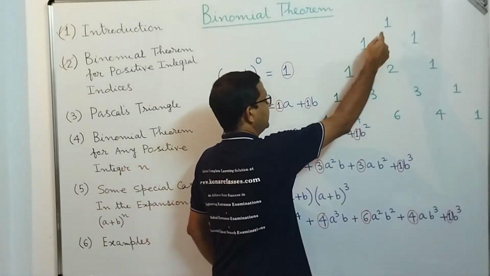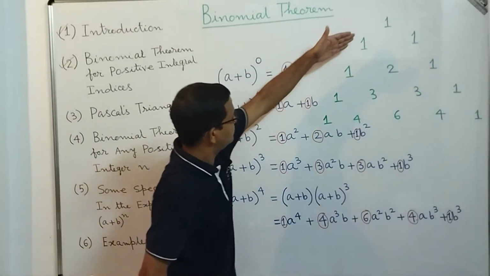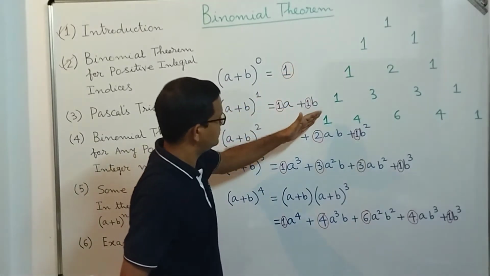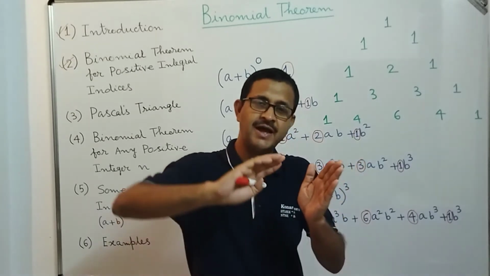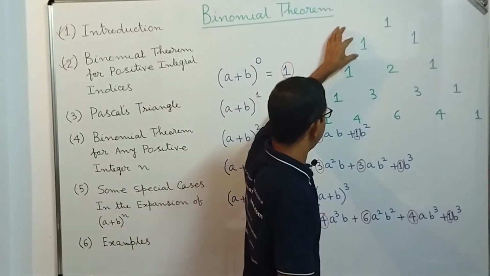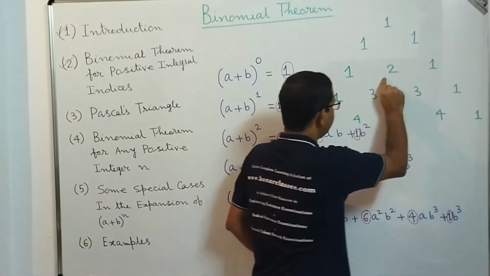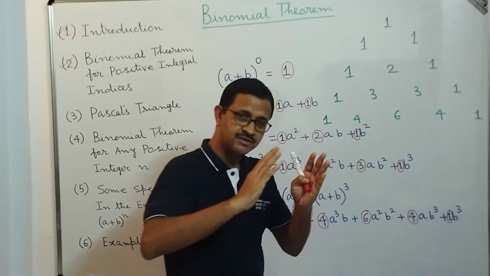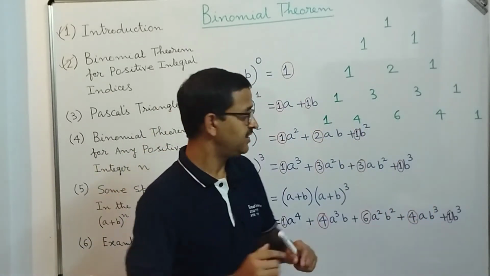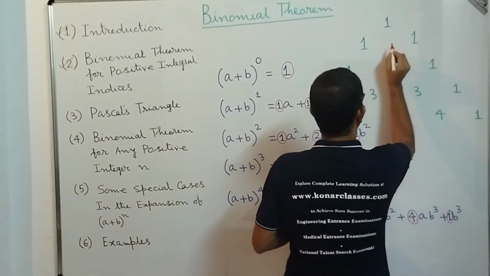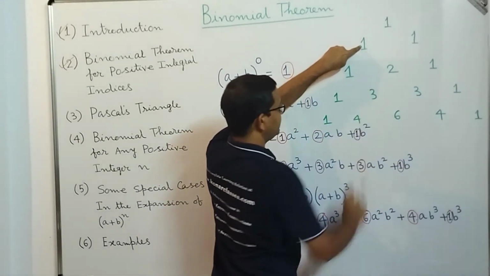This is in the form of a triangle where this side is all 1 and this side is all 1. That means any particular row starts with a 1 and ends with a 1, correct? And all the other terms we get by adding the two numbers above them in the previous row.